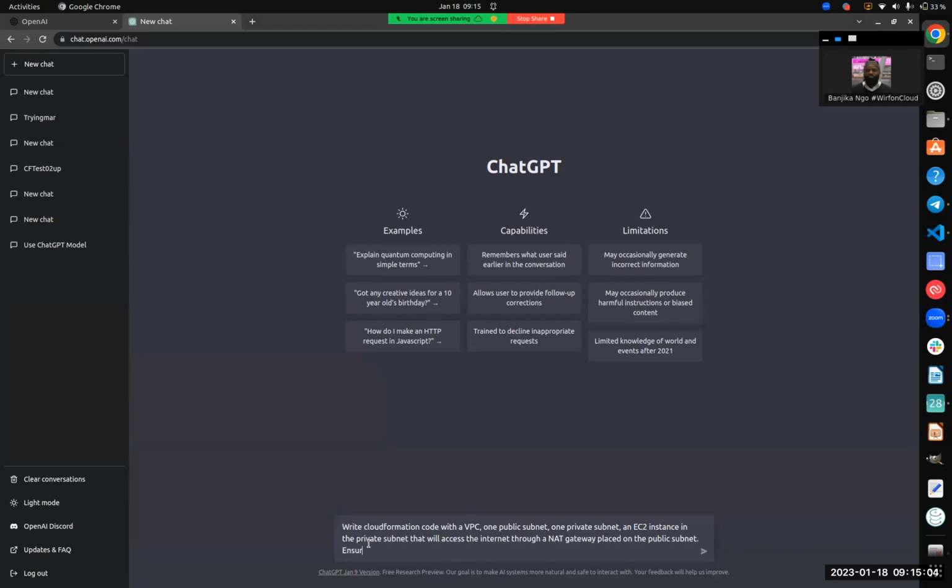And it should ensure the necessary routing tables are present for traffic to flow. I'll add one more condition: could it use the DependsOn attribute to ensure resources are created in order. If you know CloudFormation, you surely know what the DependsOn attribute will do. So that is the entire request. Let's send this to ChatGPT and see what kind of CloudFormation code it will give us.